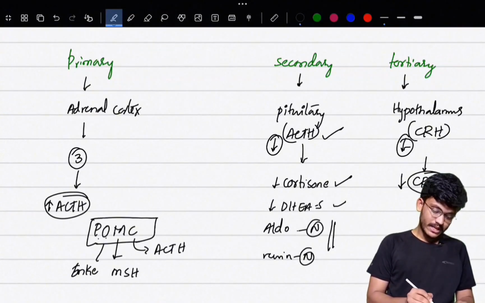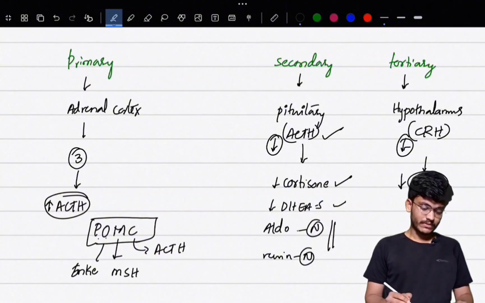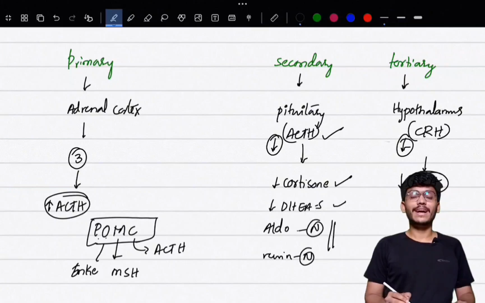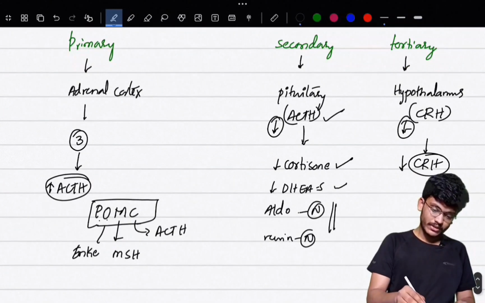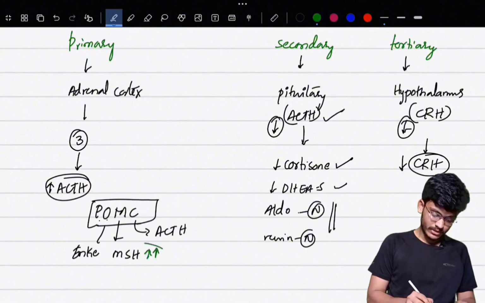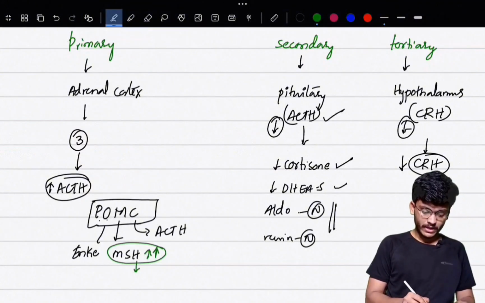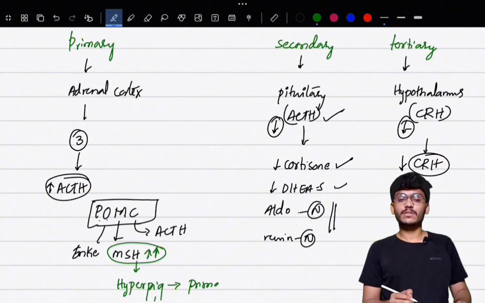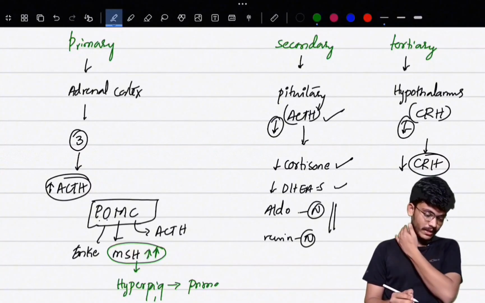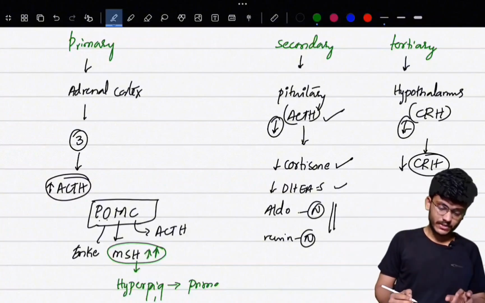So if there is an increase in ACTH, there is also an increase in release of MSH. This will be the reason for hyperpigmentation of skin in primary Addison's disease. So this will be the classification of Addison's disease.